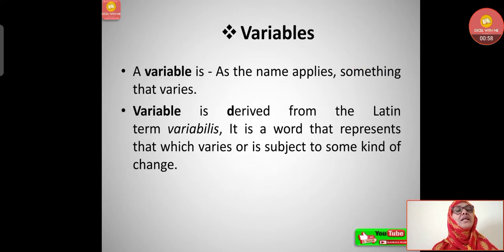Let's understand in detail about variables first. What is a variable actually? A variable is, as the name implies, something that varies. That means it is not constant. It varies in point of time. Variable is derived from the Latin term variabilis, a word that represents that which varies, or is subject to some kind of change. That means whatever changes is not constant. If it is changing, that means it is a variable.